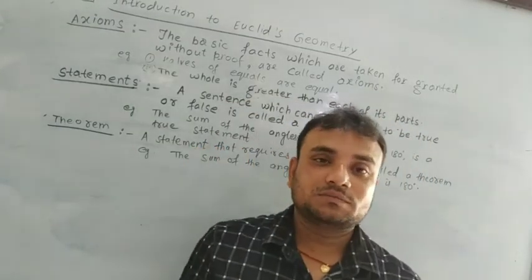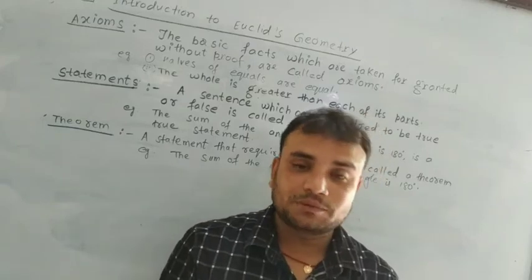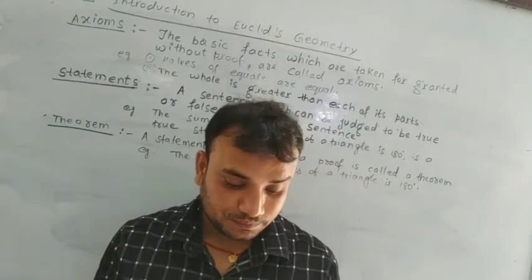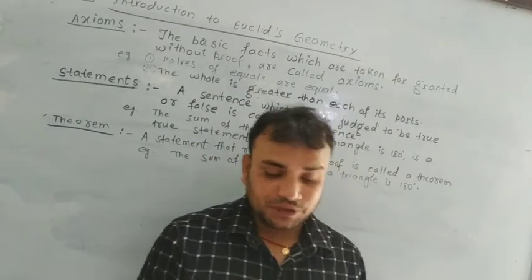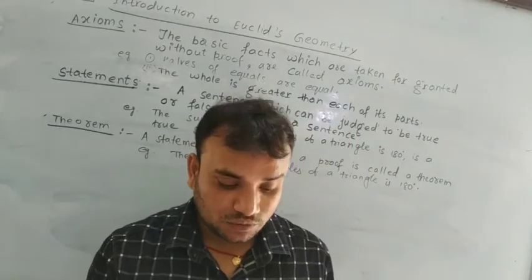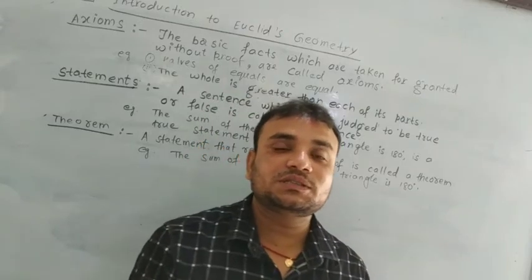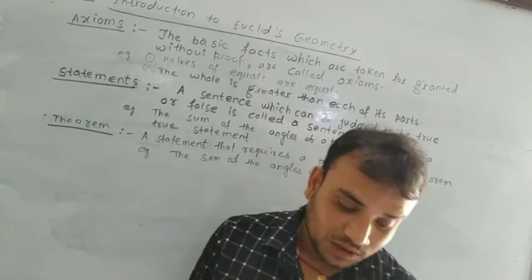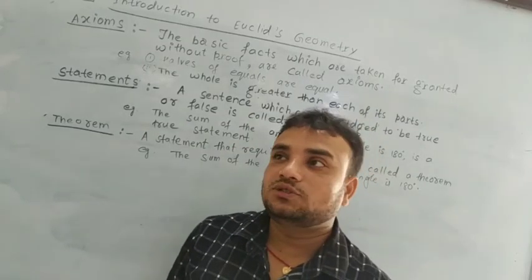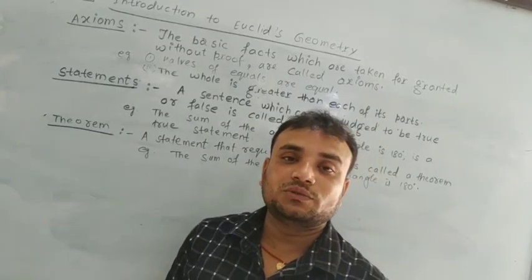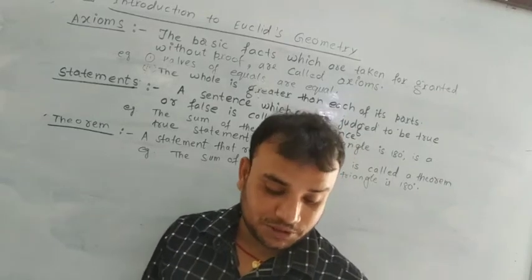Today we discuss the third chapter, Introduction of Euclid's Geometry. The geometry of the Vedic period is 800 BC to 500 BC. BC means before Christ. Geometry means geo and metry. That means geometry is made up of two words. Geo means earth and metry means measurement.